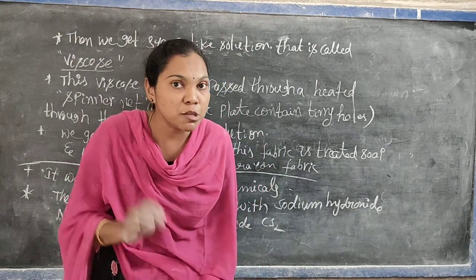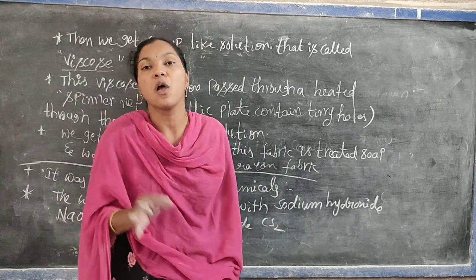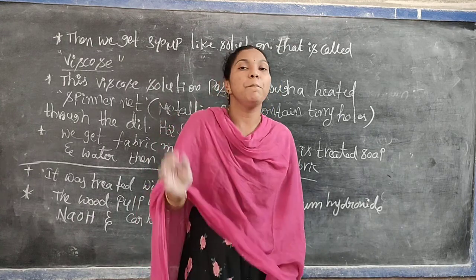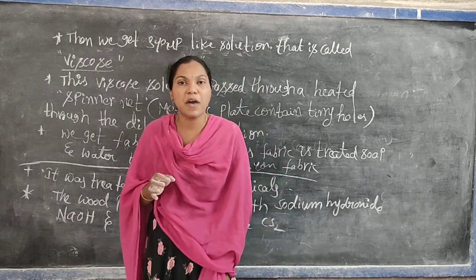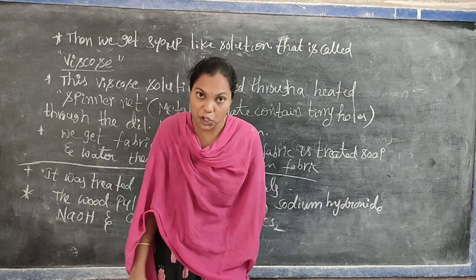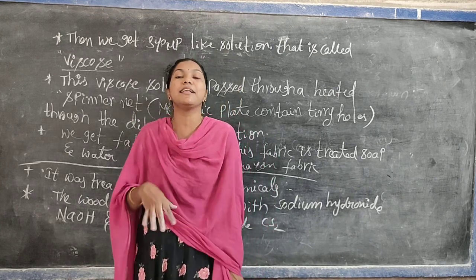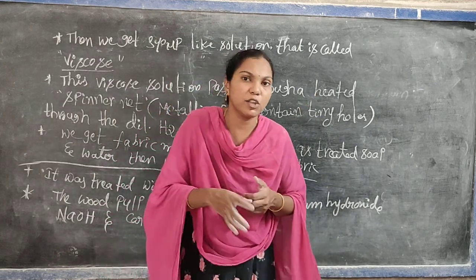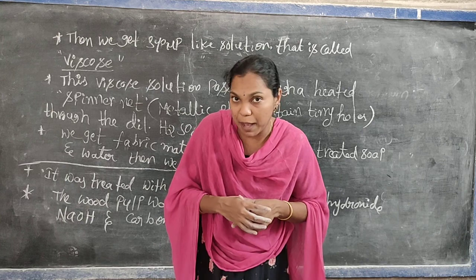But even though it was prepared from the plant's cellulose, we call rayon an artificial fiber only, because this cellulose or wood pulp was treated with several chemicals.